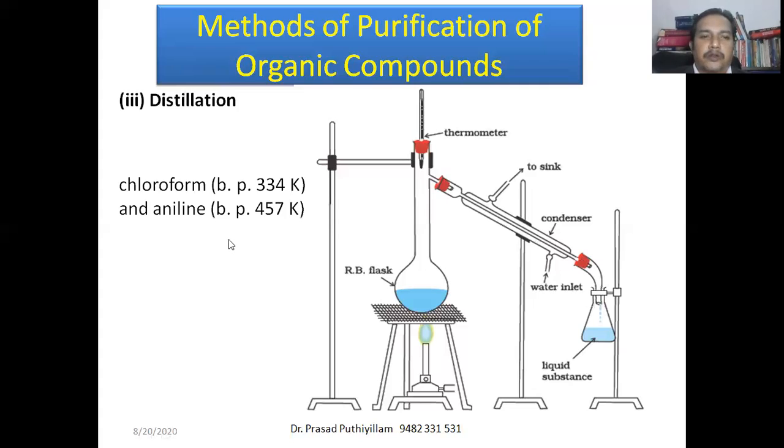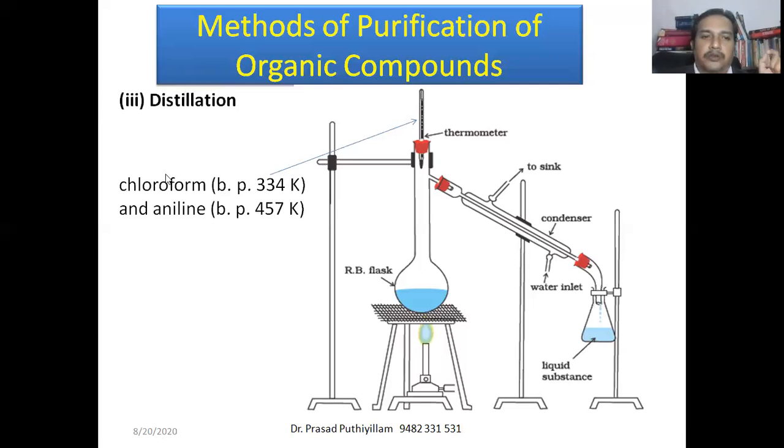Say, for example, chloroform and aniline. If you maintain a temperature well above 334 Kelvin and well below 457 Kelvin, chloroform will be converted into the gaseous state. Then it has to pass through this condenser, where the temperature is very low because of the circulating water. Therefore it will condense out and can be separated.